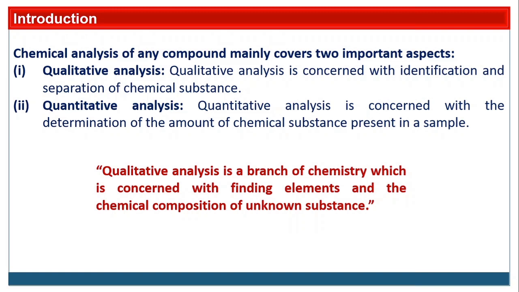Whatever the substance being analyzed, it is an organic substance. So analysis of organic substances is called qualitative analysis of organic substances. Qualitative analysis is the branch of chemistry which is concerned with finding the elements and the chemical composition of an unknown substance present in the sample. So qualitative analysis mainly deals with the composition of the sample.